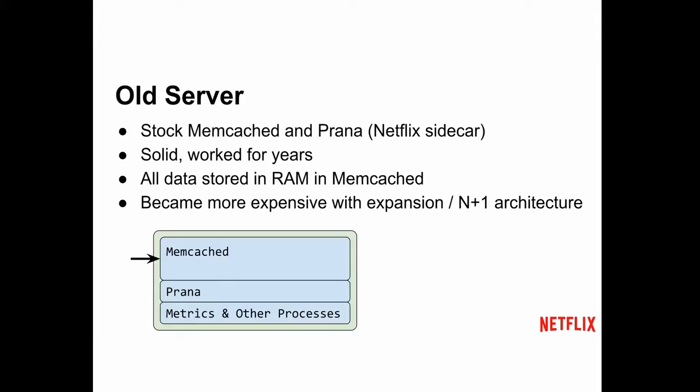So, right, you've seen this before. The old server is just memcached and Prana. Prana is our Java sidecar. It's also open source. It's just our hook into the rest of the Netflix ecosystem. All it does is the service discovery that you saw earlier and then metrics reporting.